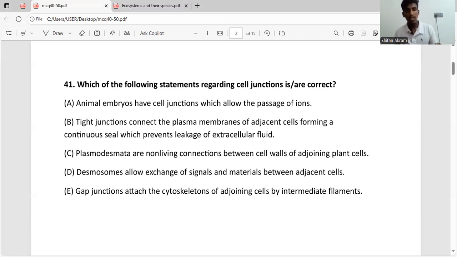So animal embryos have these gap junctions. So they allow passing of certain signals. So animal embryos, we know embryos grow. So if one cell grows and it wants the other cell to grow, it will pass the signal to the next cell. In this way, the whole embryo can grow. So embryo has gap junctions which allow passage of ions, which is correct. So let's highlight that answer.